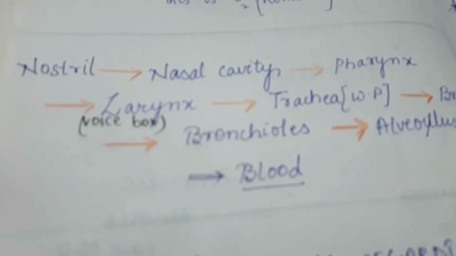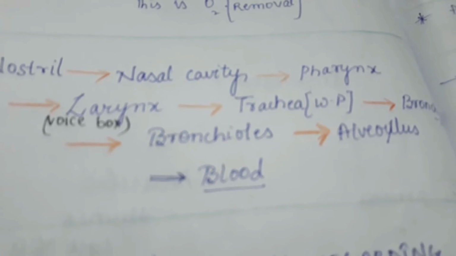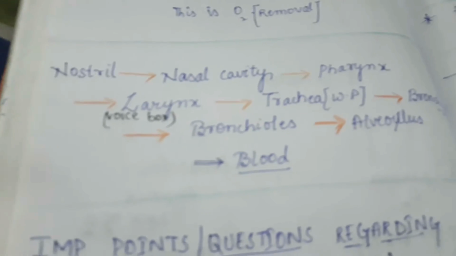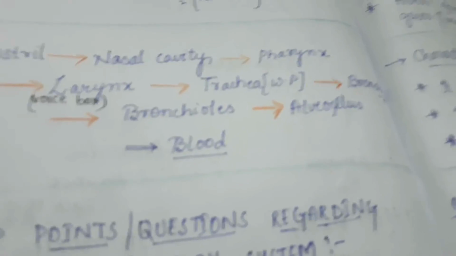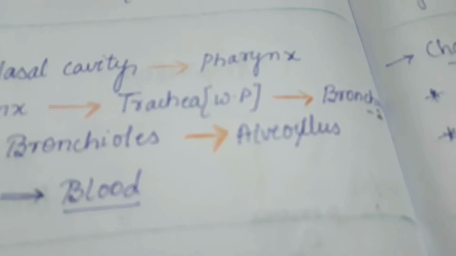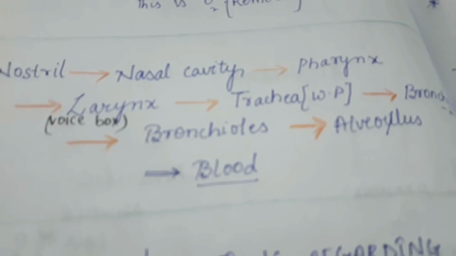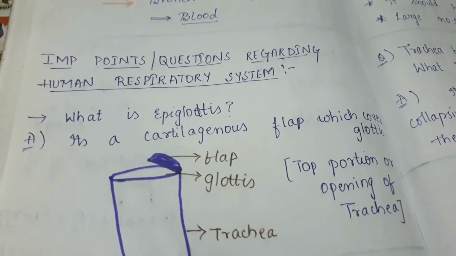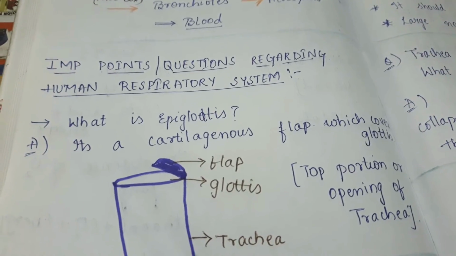Now I have got you a simple flow chart. See, air passes from the nostrils, the two holes, then nasal cavity, then pharynx, then the larynx. Larynx is nothing but your voice box, then the trachea, that is your windpipe, then bronchus. Okay, see, there are two bronchi. Trachea is divided into two bronchi further. Then we have bronchioles, then alveoli, and then blood.